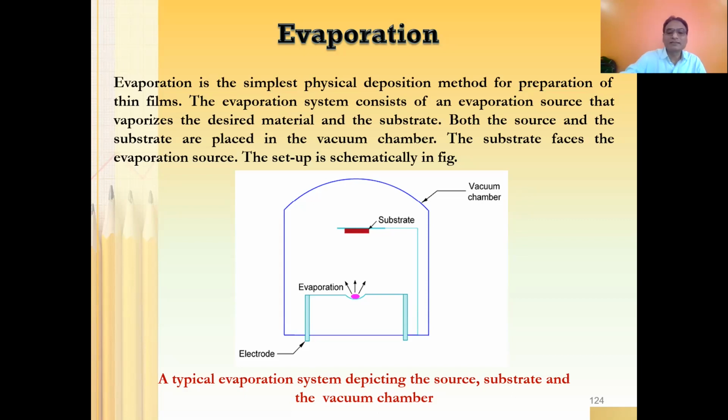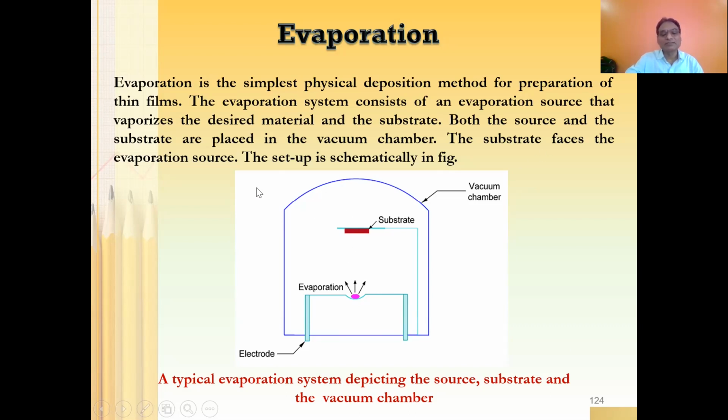That's it. So you need an evaporation source, meaning a heating element, a heating filament, right? That heating filament is going to heat the source, which is going to be vaporized, and these vapors can be deposited on the substrate. The substrate will be at the top, and this entire assembly is going to be enclosed in glass, and you need to maintain the vacuum as well.